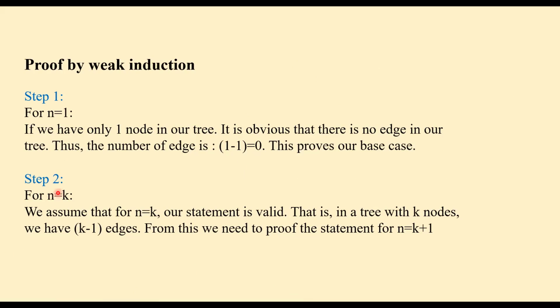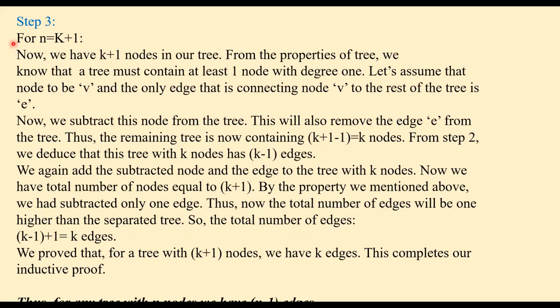In step 2, we have n equal to k. So we assume that for n equal to k, our statement is valid. That is, in a tree with k nodes, we have k minus 1 edges. So for n equal to k, we took this as true. From this, we need to prove the statement for n equal to k plus 1. So in step 3, we assume that n equal to k plus 1. Now we have k plus 1 nodes in our tree.